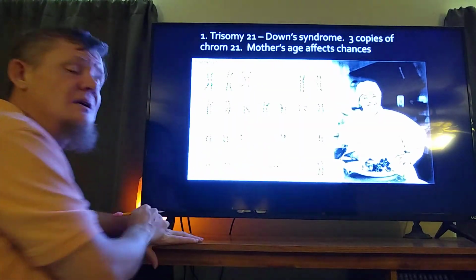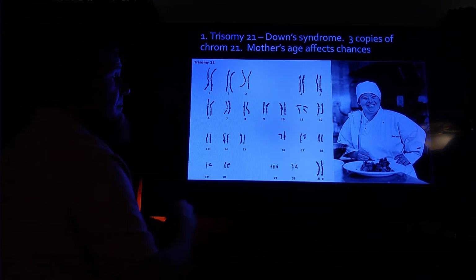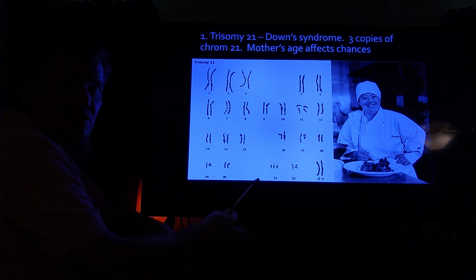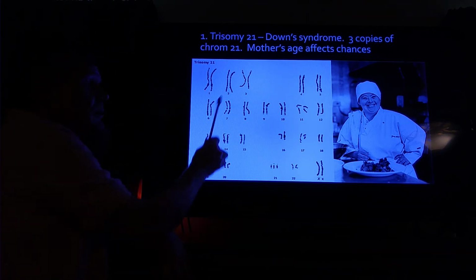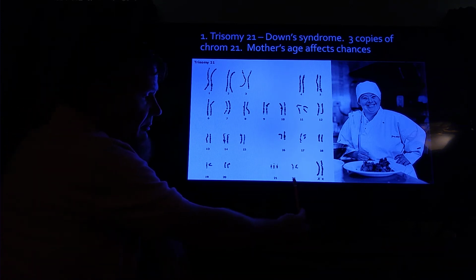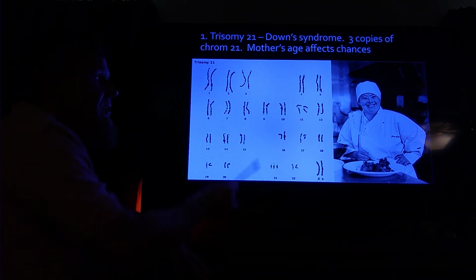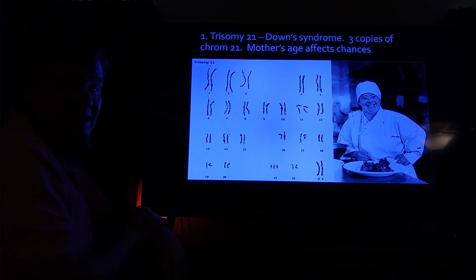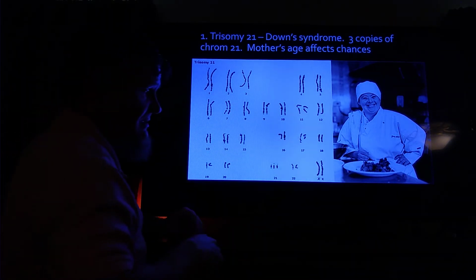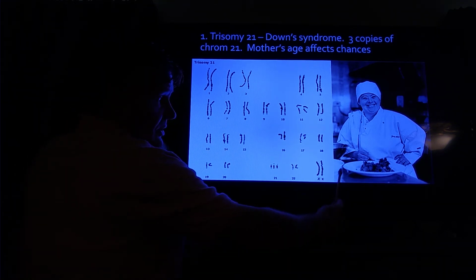If you look at this karyotype, these are the chromosomes of the individual, of this woman. These chromosomes are arranged by size. So chromosome pair number 1 is number 1 because it's the biggest. Chromosome pair number 22 is number 22 because it's the smallest. They're arranged in order by size. Remember, the 23rd pair is that special pair. The 23rd pair is that sex set. And here's her 23rd pair right here. It's XX, which makes her a woman.